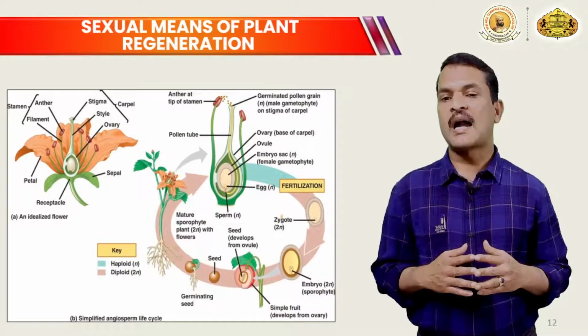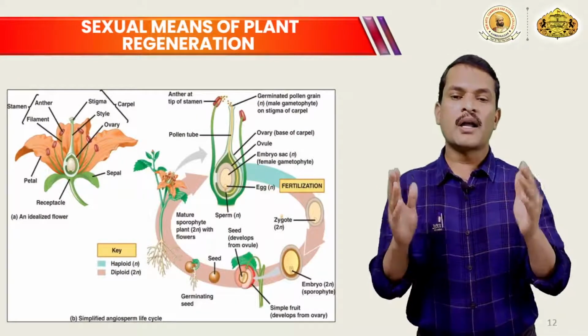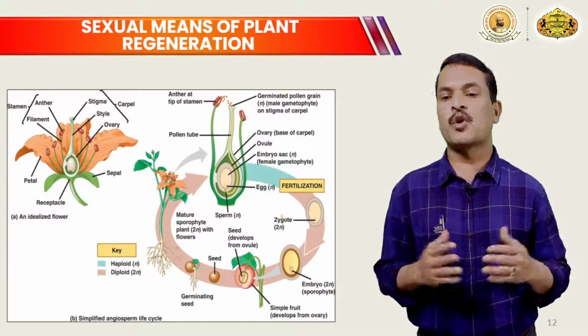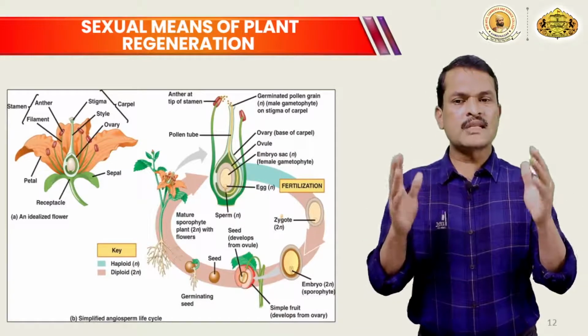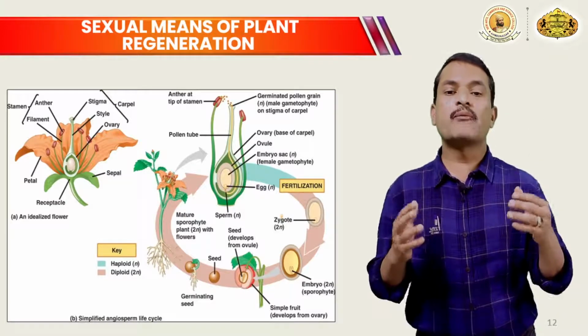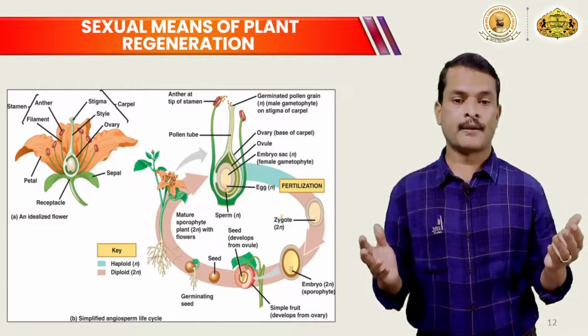Sexual means of plant regeneration is another method of regeneration, propagation or reproduction among plants. We have seen that plants can be regenerated or propagated using vegetative parts of the plant.